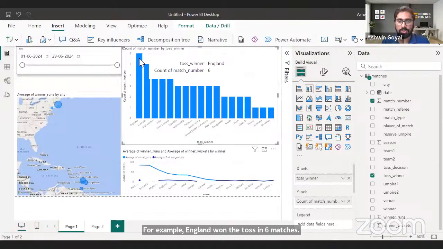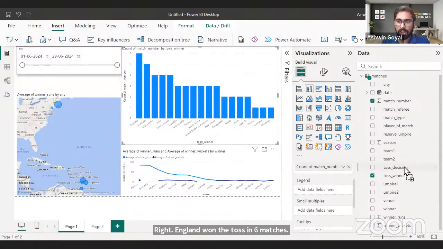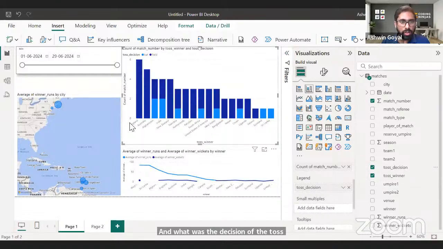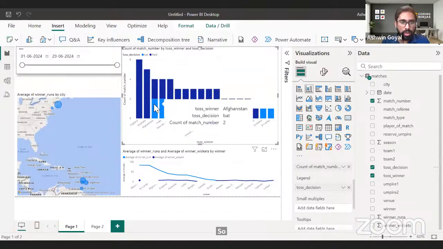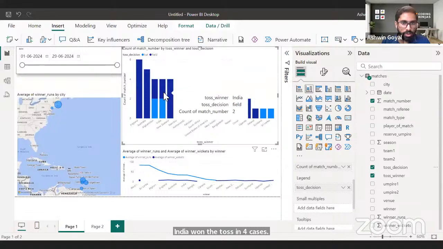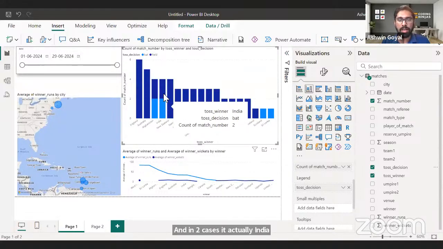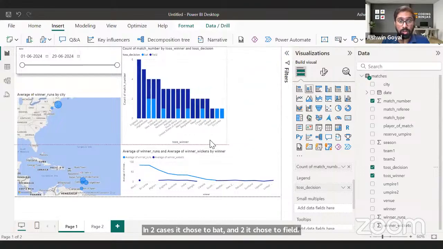And what was the decision of the toss? That we can add in legend. So England in all the cases chose to field. India won the toss in 4 cases, and in 2 cases it chose to bat, and in two it chose to field. Right. So that is another learning for me.